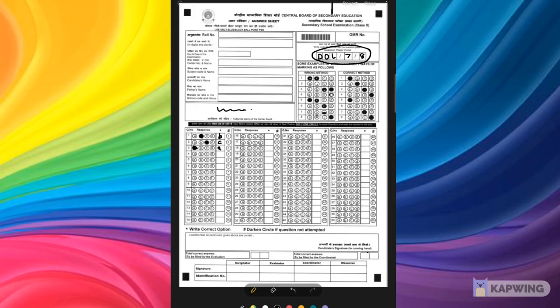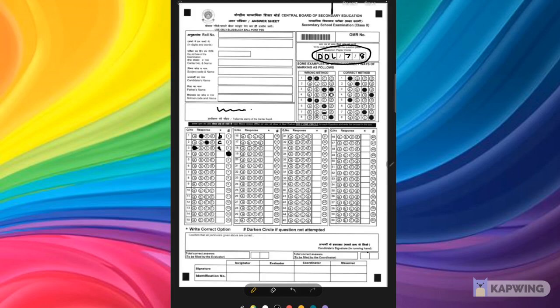But the fourth question you don't want to attempt. So what you are going to do? You are not going to mention anything in this ABCD. You are not going to write anything in this square box. But next to it, there is a circle given. Here you have to darken it, so that even if it's computerized checked, they will understand that this question is not attempted by you.